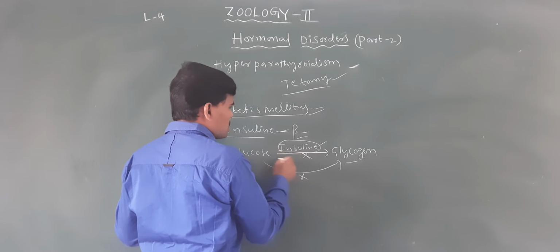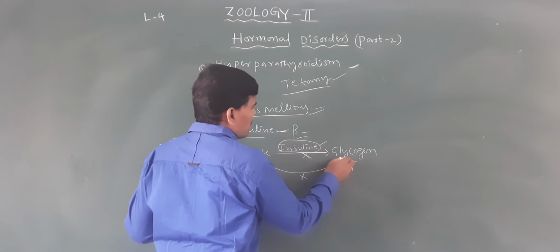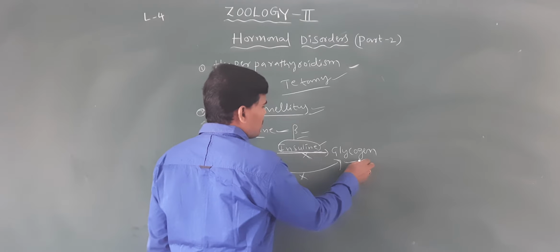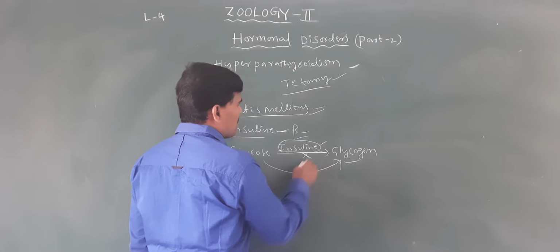In the presence of insulin, glucose is converted into glycogen and stored in the liver. Insulin is the hypoglycemic hormone, and glucagon is the hyperglycemic hormone, the glucagon.